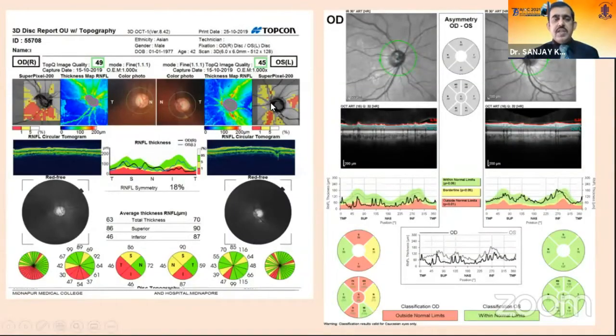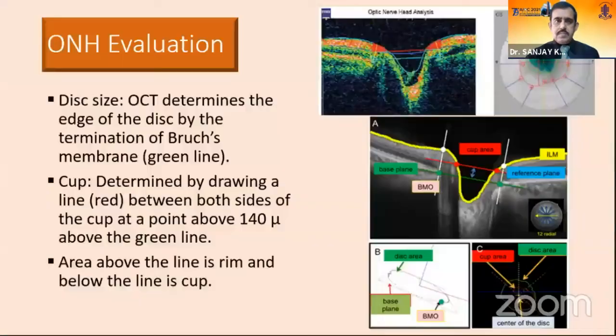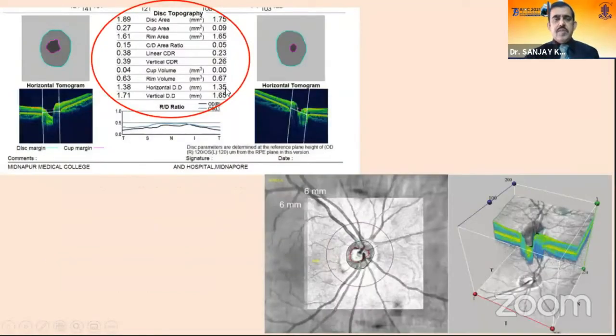This is a printout of the other machines, Topcon over here and Spectralis over here. The Spectralis has an advantage that we can change the diameter of the calculation circle from 3.5 to 4.1 and 4.7. This helps us in bypassing any peripapillary pathology. The OCT determines the edge of the disc by the termination of the Bruch's membrane, and then we draw a reference plane about 140 microns above this. In case of Cirrus, it varies from machine to machine, and area above this is the rim and below this is the cup. This is a printout from the Topcon machine giving the disc parameters.